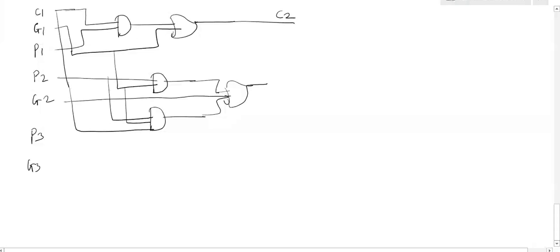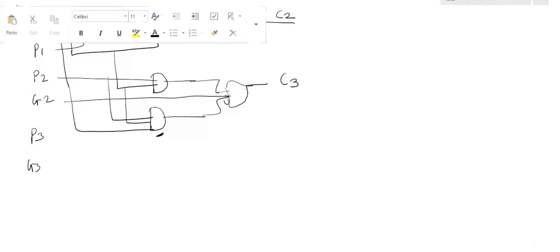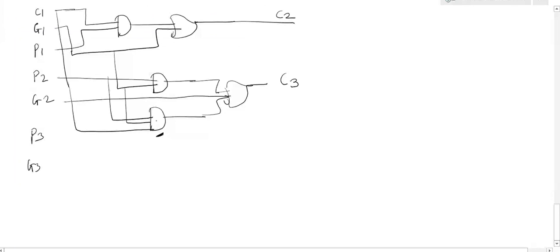Ma'am, instead of P1 you join G1. Instead of P1, you join G1. Which gate? The third AND gate. What are the inputs for the third AND gate?